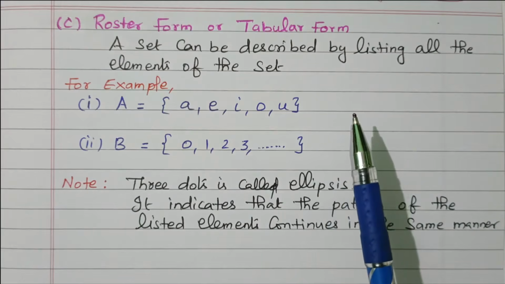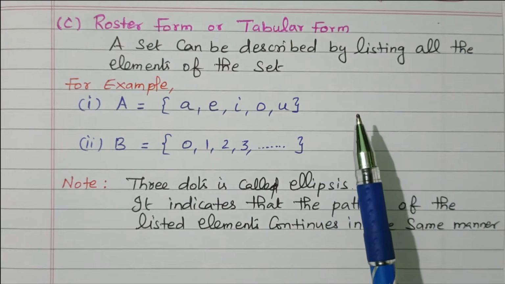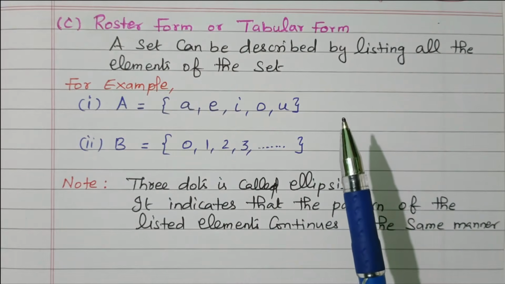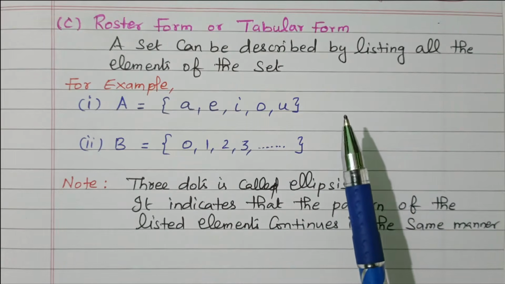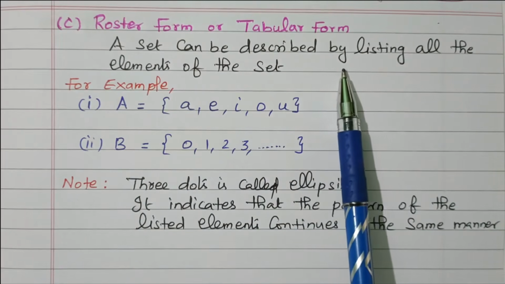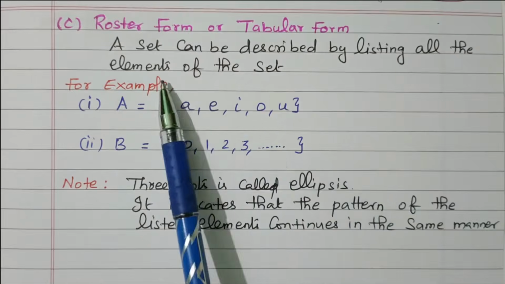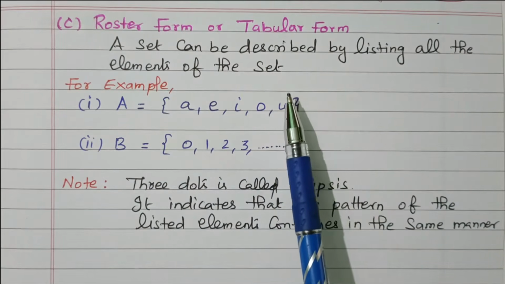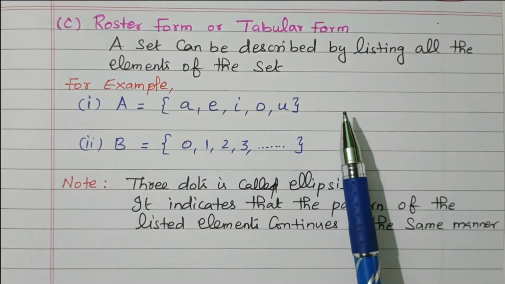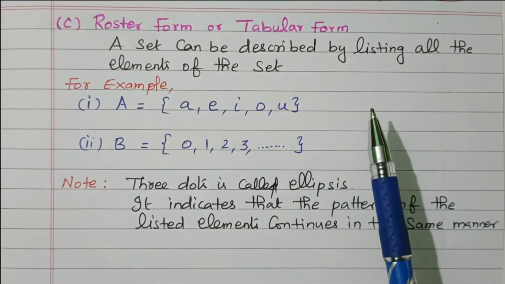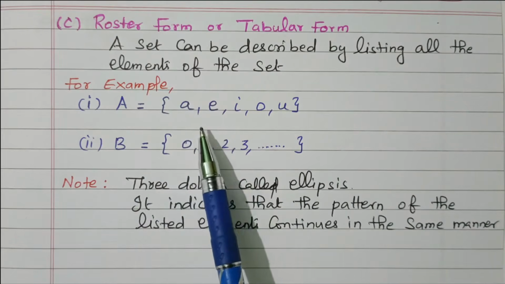In the second type, rule type, we have x belongs to whole numbers, x belongs to vowels. But in the third form, roster form or tabular form, we list all the elements. What are the elements in the set, that is listed here. So we can clearly see the elements. In the first type only a description is there, in the second type it is given in a rule form, but here the elements are listed.